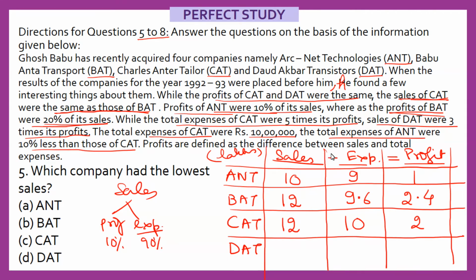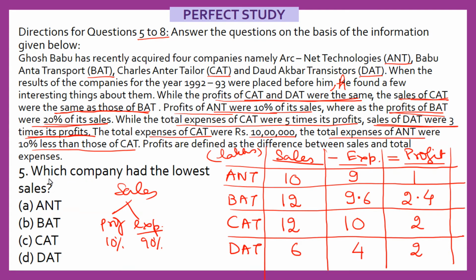Alright, now let's come to DAT. Now regarding DAT, it is given the profit of CAT and DAT were the same. So CAT profit, if it is 2, DAT profit must also be 2. And it is also given here sales of DAT were 3 times its profit. So if profit is 2, sales of DAT will be 2 into 3, 6. That means expenditure will be 4. Okay, so this was a relatively simple caselet. I hope you also found it quite simple.